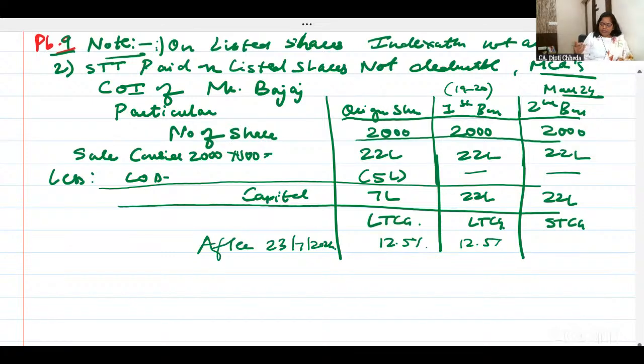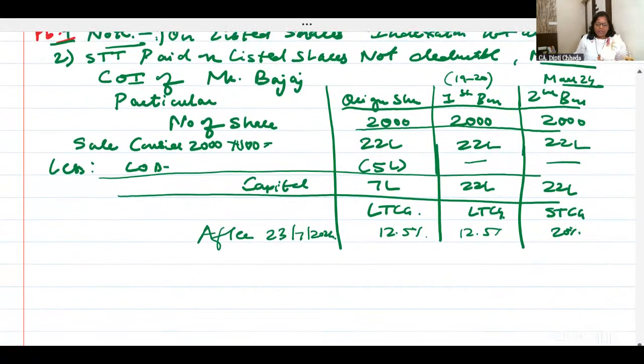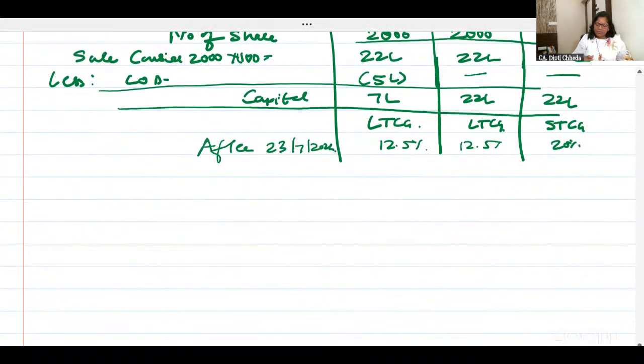If you transfer it after 23rd of July, then long-term capital gain will be 12.5%. Before that, long term was 10% and short term was 15%. Now short term will be 20%. Is it clear to all of you, long term and short term? This will change. Tax rates you need not calculate. I've just given them for checking.